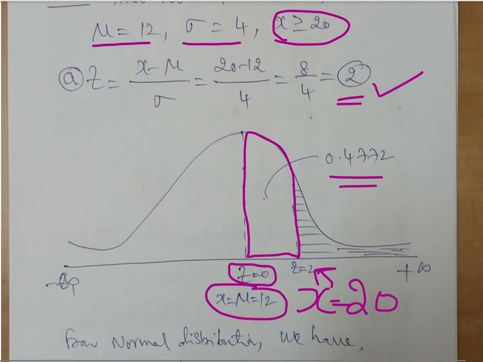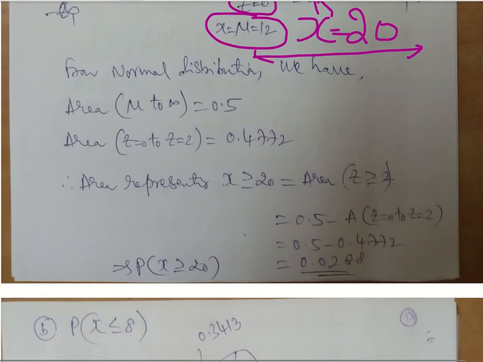So this is being calculated, but what is being asked? We have to calculate x greater than or equal to 20, so above this, that means this area we need now. So how to get this area? The total area from here to here is 0.5. So 0.5 minus 0.4772 is what we will get as the area for the required value, x greater than or equal to 20.